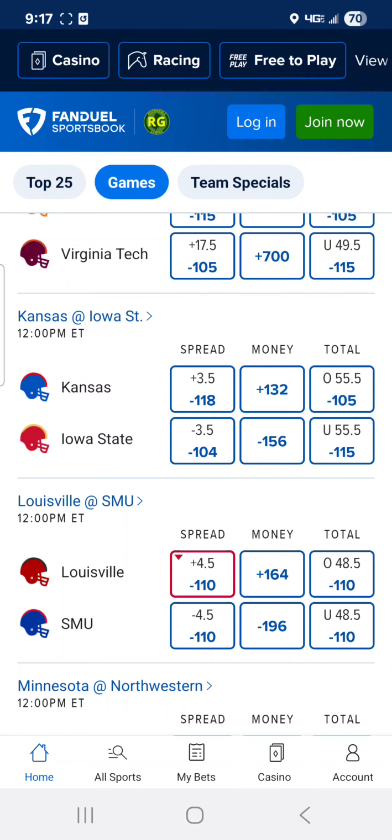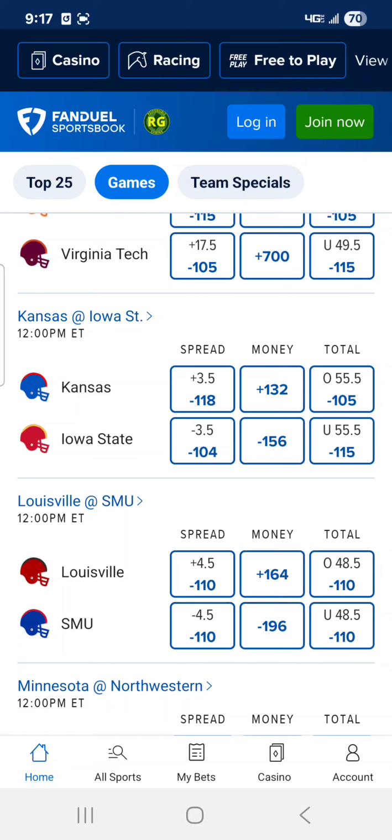55.5 is the total. It looks to be a little bit high, but I think both these teams are going to score. I think Kansas is definitely going to get theirs in this game. I don't see them getting stopped. I think they have enough guys over there that can get it done, and they're coming off a loss.